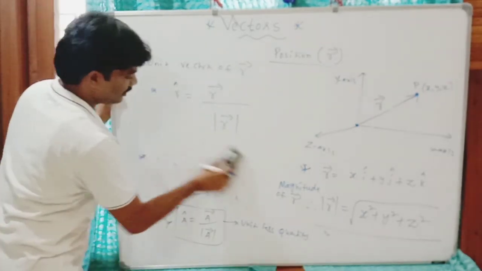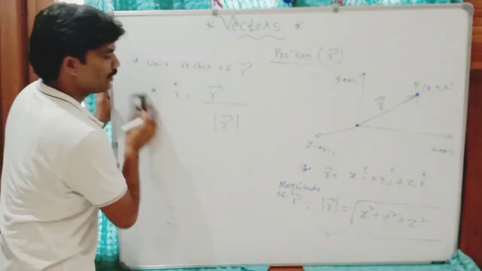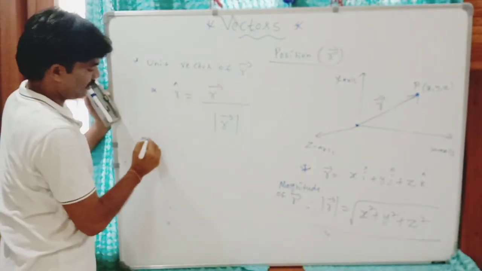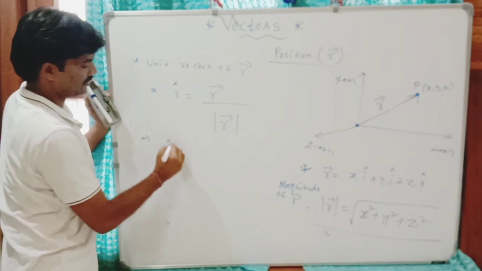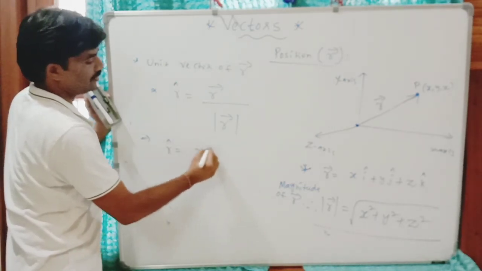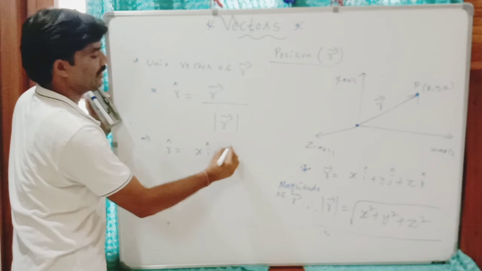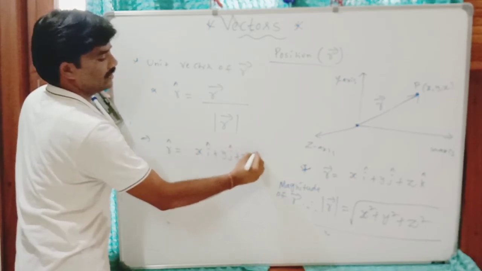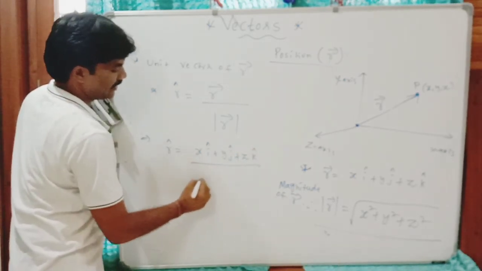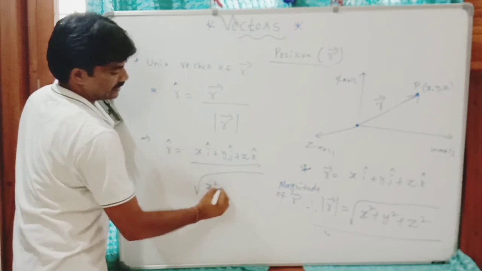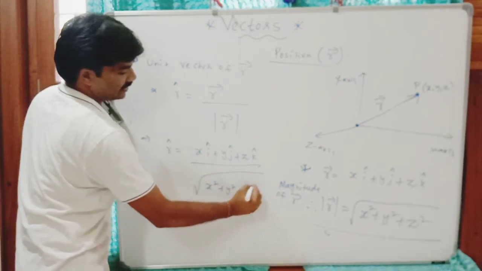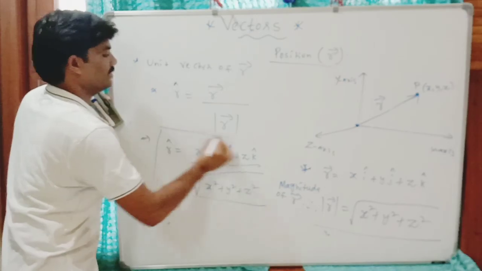So you can write the unit vector of the position vector as x i cap plus y j cap plus z k cap divided by the square root of x square plus y square plus z square. This is the formula.